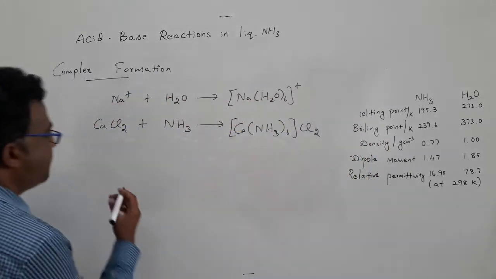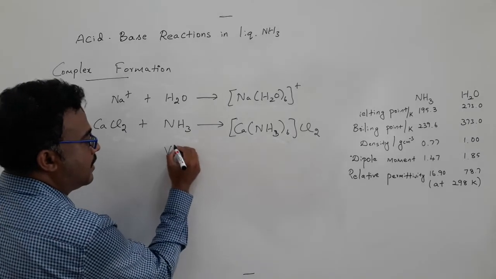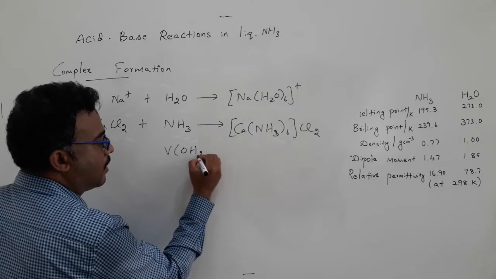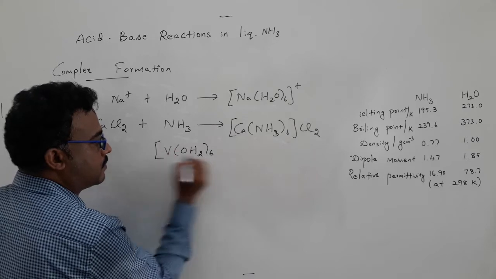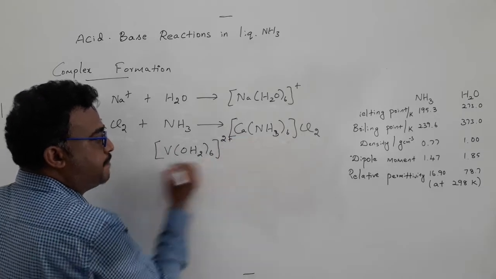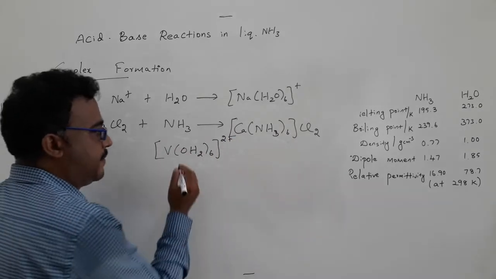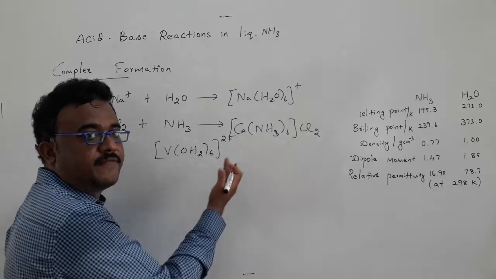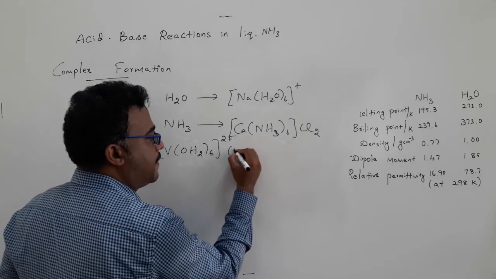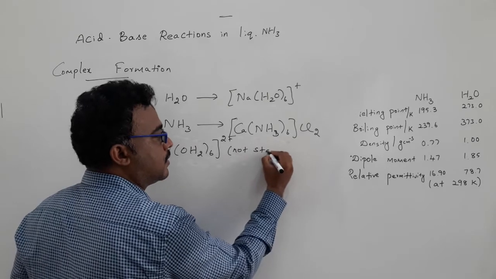For example, we know this complex, vanadium 2+. These species are not stable in water because they can be readily oxidized in aqueous solution.